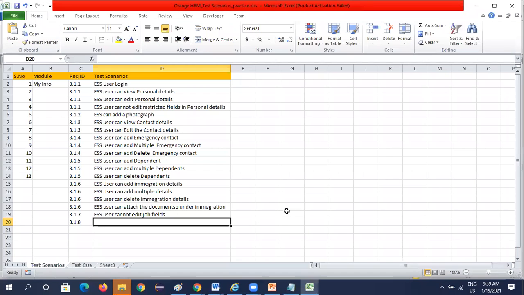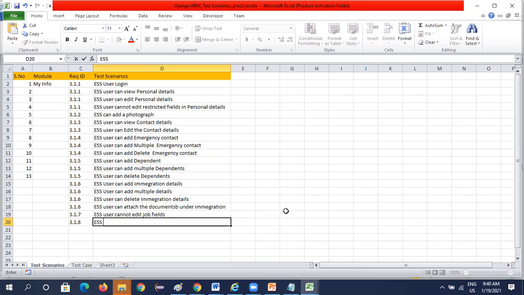So see these test cases later on. Based on your understanding, once you go through the FRS document again, when you are going through the planning document or when you are doing execution, you can update the test scenarios based on your understanding, based on seeing the application or settings.